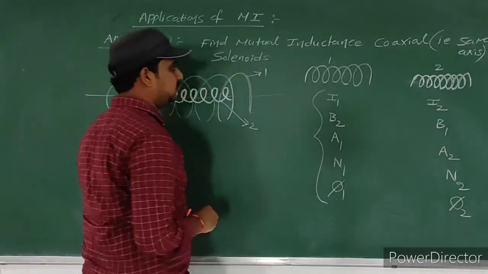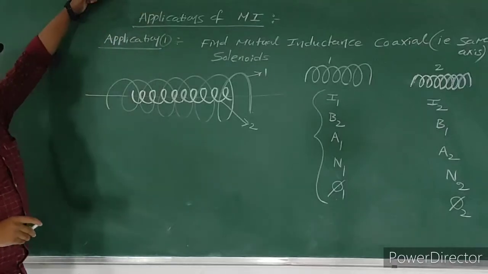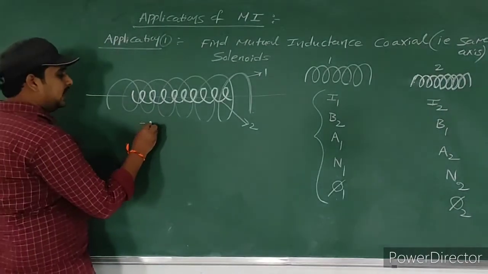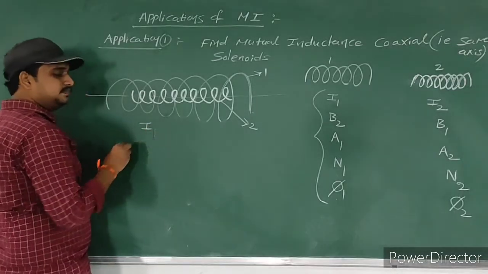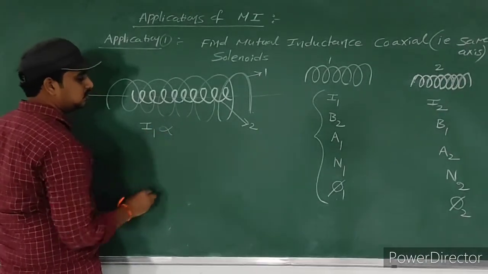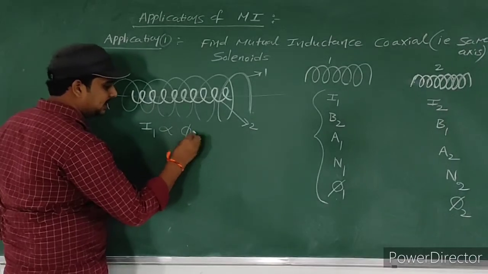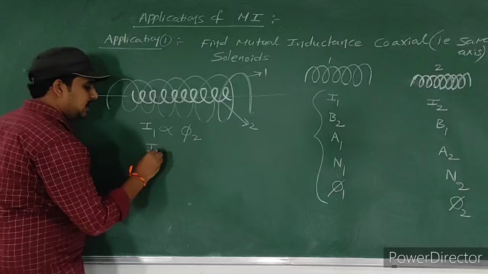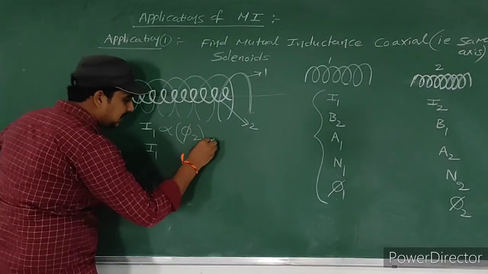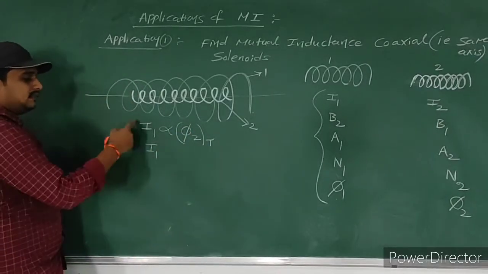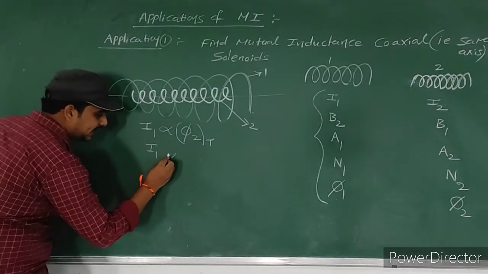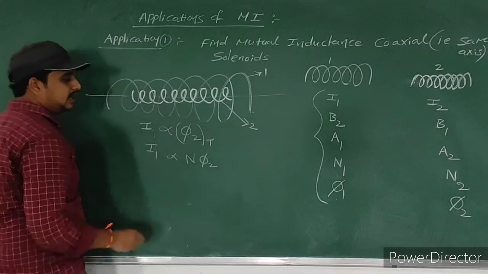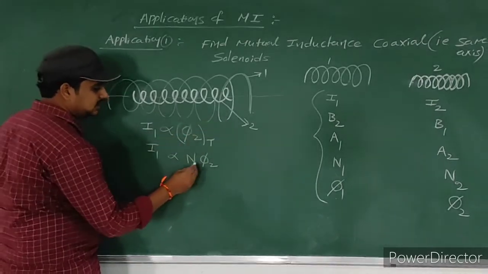Now observe carefully. According to the mutual induction concept, the current passing through the primary coil is directly proportional to the flux linked with the secondary coil. If it contains N turns, we consider the total flux. Here the number of turns in the secondary coil is N2.